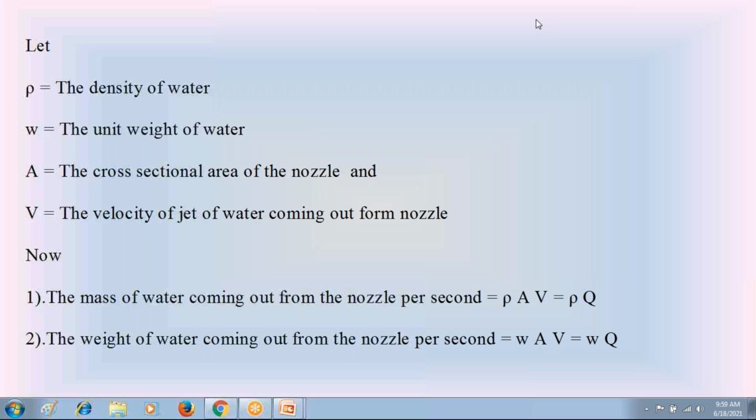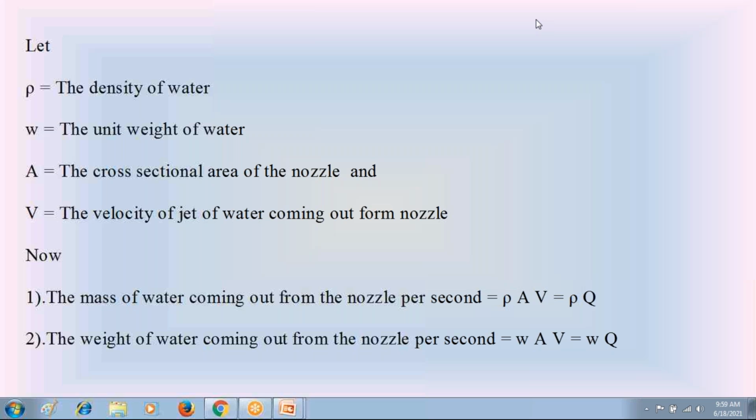Let rho be the density of water, small w the unit weight of water, and capital A the area of the nozzle at the end. Capital A, that is A2. Just now we discussed that as A2. A2 is the area of nozzle at the end; take that as A. Capital A is the area of the nozzle at the end, and V is the velocity of water jet coming out from the nozzle. That is, in the previous case it is V2. Now take it as V. So go through those 4 points on the screen.